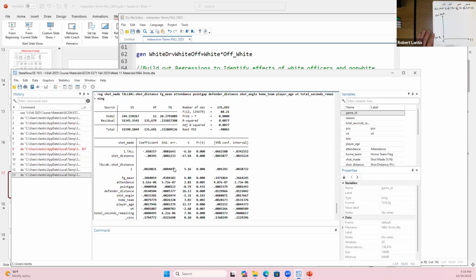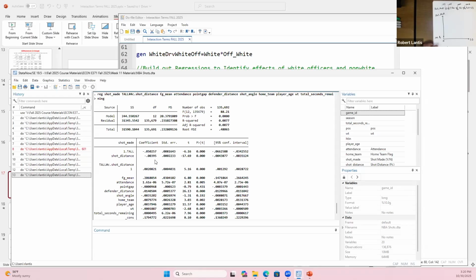Now, what's the marginal effect of shot distance? It's the change in the probability that the shot was made coming from a change in that distance. If I take a derivative of this function with respect to shot distance, what am I left with? Beta 2 plus beta 3 times whether they were identified as a tall player. So I will have a different marginal effect with different groups.